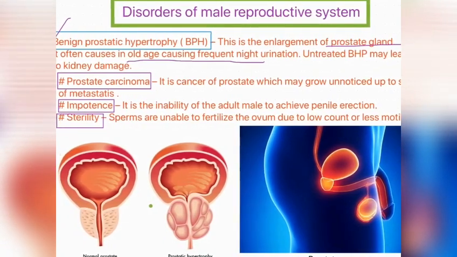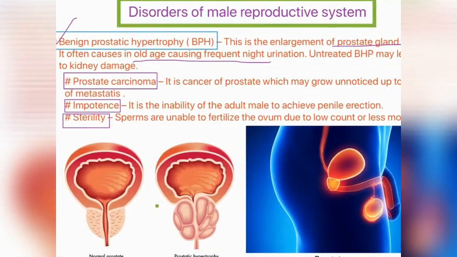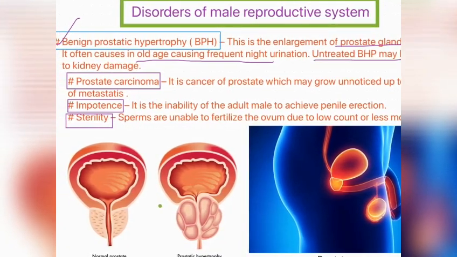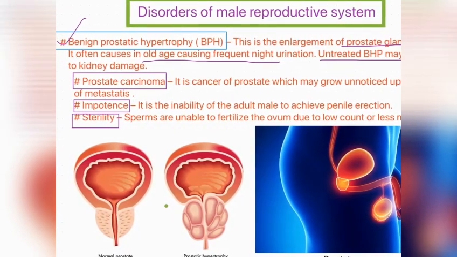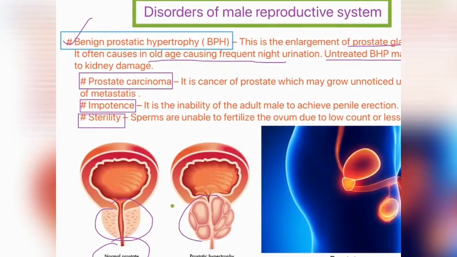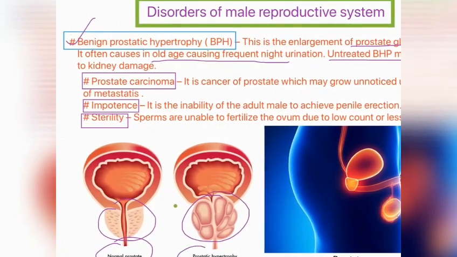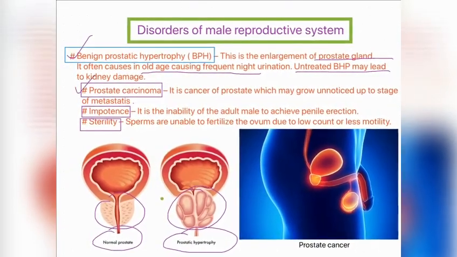Untreated BPH may lead to kidney damage. You can see here, this is the normal prostate gland, and here the prostate gland is enlarged, and this is called prostatic hypertrophy.